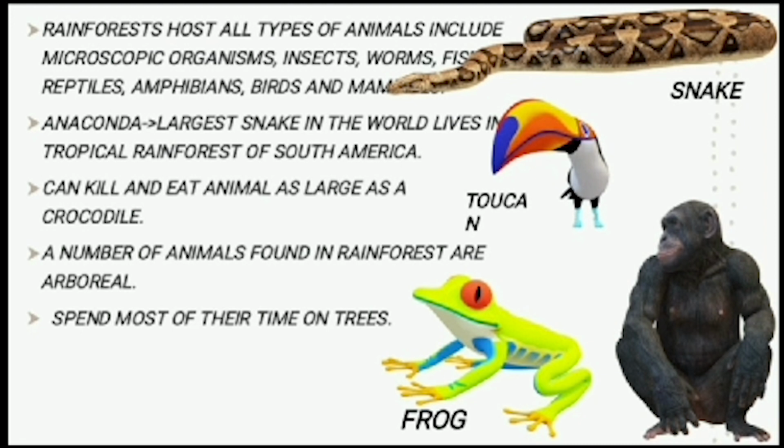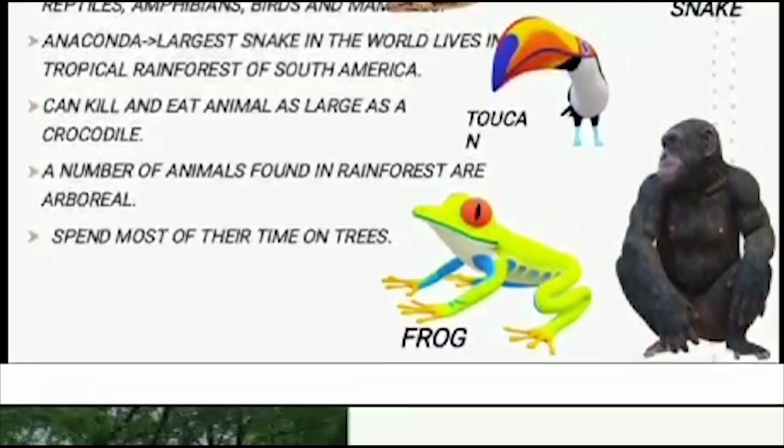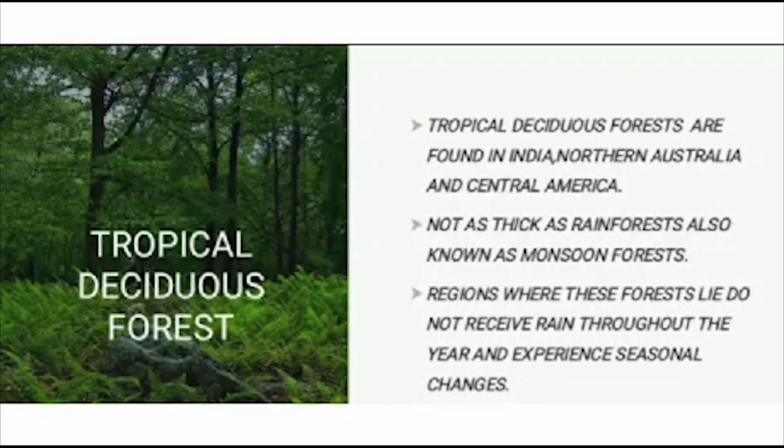Anaconda, one of the world's largest snakes, lives in the tropical rainforests of South America. It can kill and eat animals as large as a crocodile. A number of animals found in rainforests are arboreal and spend most of their time on trees. Next one is tropical deciduous forest. We find tropical deciduous forest in large parts of India, northern Australia and Central America.